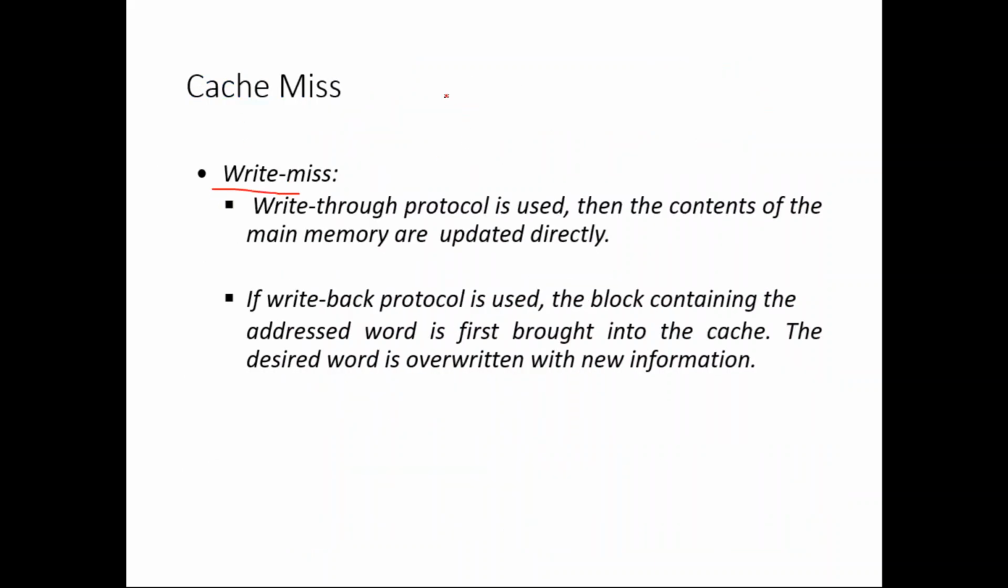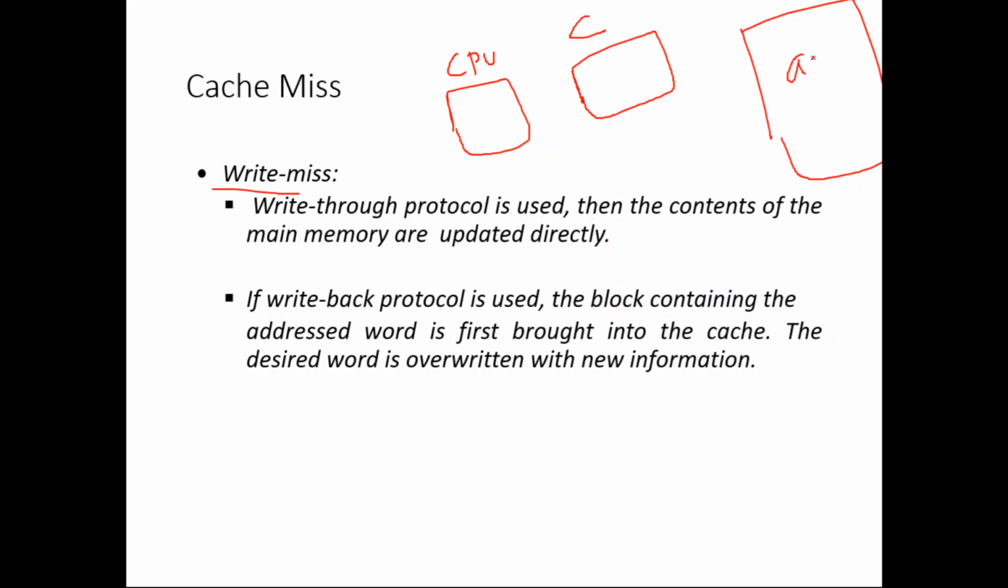Say, for example, the CPU wants to write some content to the cache memory. Say the CPU wants to update the value of variable a. But say variable a is not available at all in the cache memory. It is available only in the main memory. The variable a is available only in the main memory, not in the cache memory.